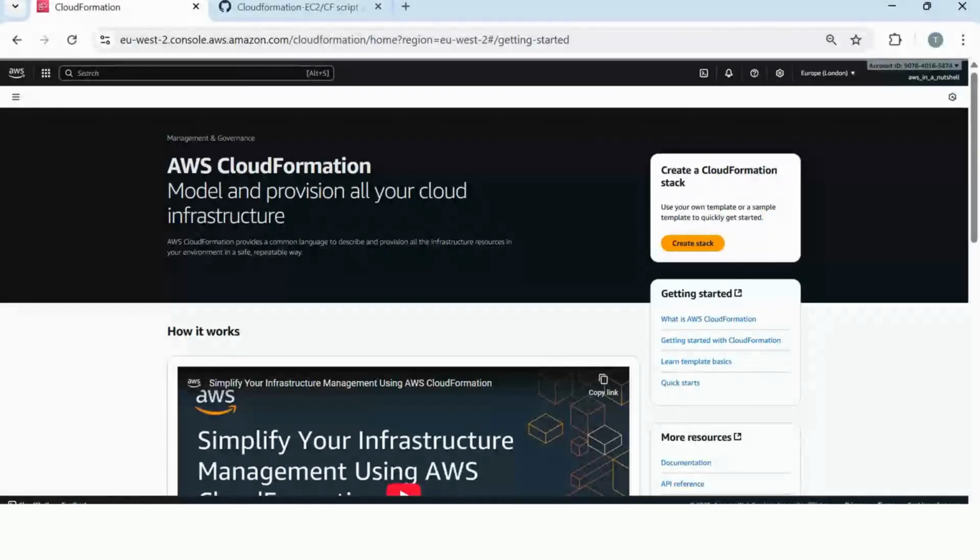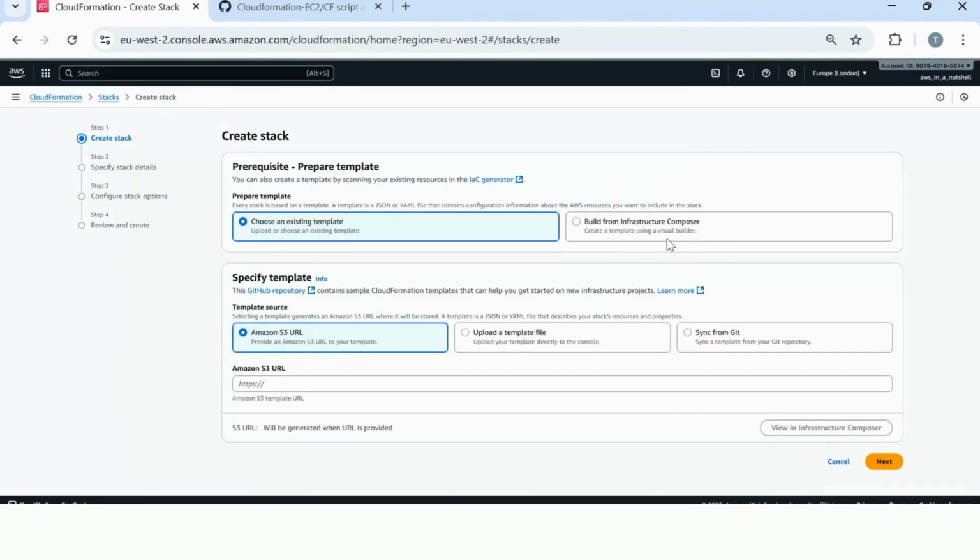To begin with, we're going to come straight into the AWS console and we're going to search CloudFormation in the search bar. Once you get to this part, we're going to click on Create Stack. Now in here, you'll see we've got several options. So the first we're going to choose from an existing template, which is what we're going to do.